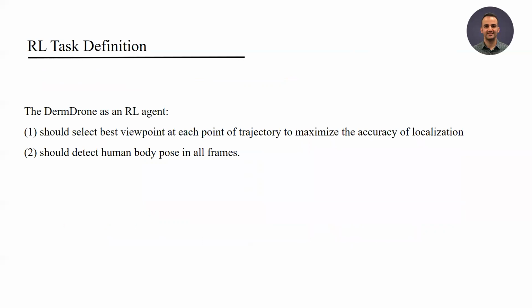We define our RL problem by considering two main tasks. The DermDrone as an RL agent first should select the best viewpoint at each point of the trajectory to maximize the accuracy of localization. And second, it should detect human body pose in all frames.